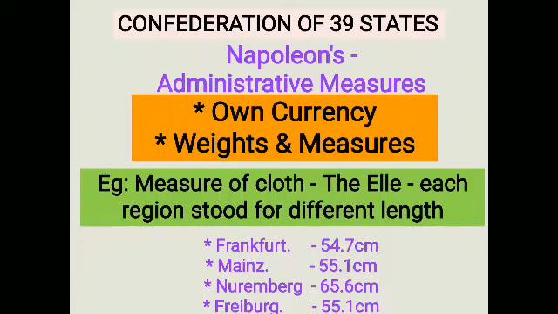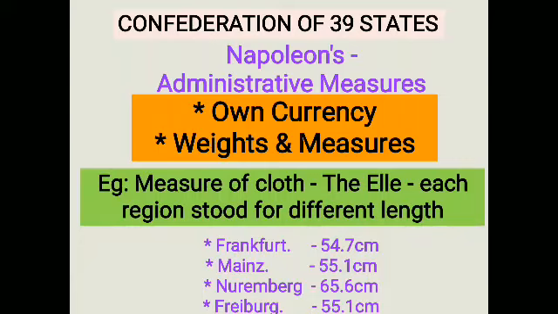Whereas in Mainz, for one ell, you can get 55.1 centimeters. In the region of Nuremberg, you can get 65.6 centimeters for one ell. In Freiburg, you can get 55.1 centimeters. So among these regions of the confederation, an ell may vary from one region to the other. That is, the length of the cloth may differ.